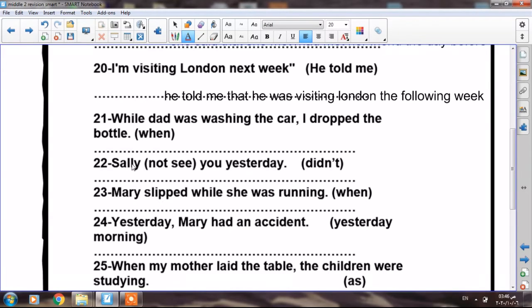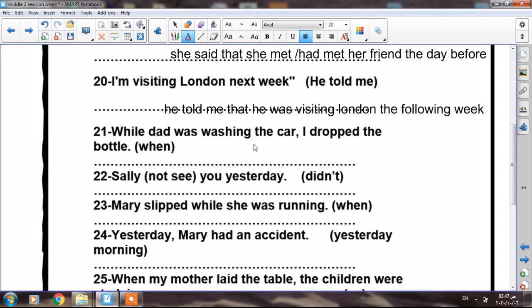If I read this example, while Dad was washing the car, I dropped the bottle. While Dad was washing the car, it's past continuous because he kept doing this action in the past. What happened? He dropped the bottle. But this action happened suddenly and ended. So, while is always followed by past continuous, was or were, and ing added to the verb. And on the other side, I dropped the bottle, I have to use the past simple tense.